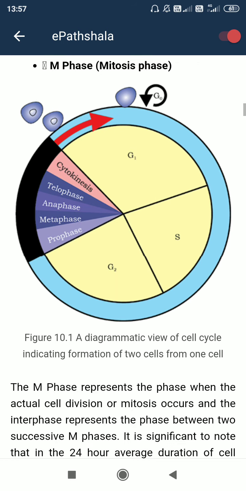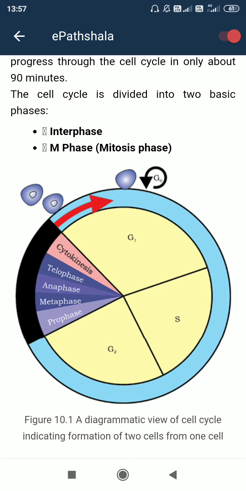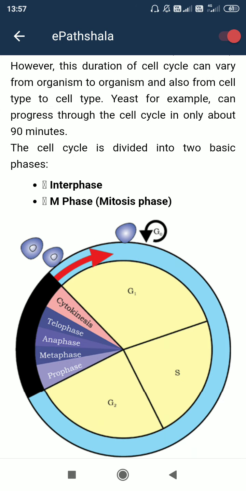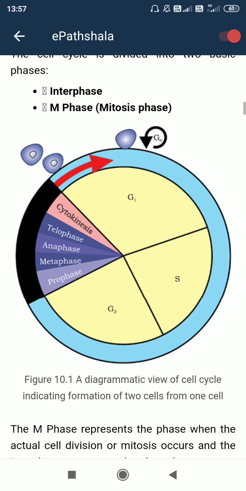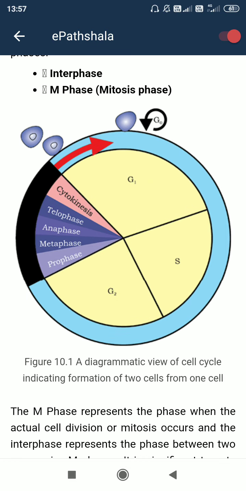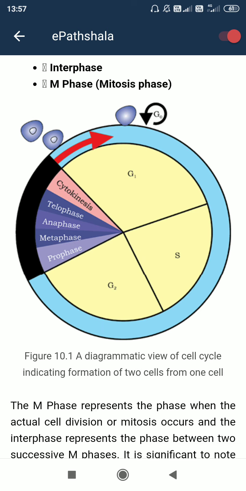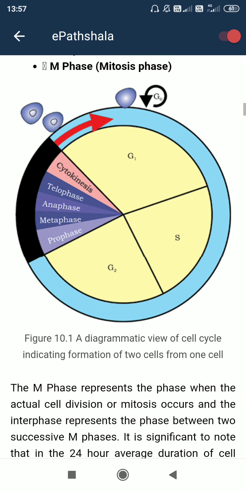So this is the cell cycle. And G0 is the phase when the cell cycle stops, meaning cell division does not occur. The cell is only metabolically active, like a heart cell. They are not dividing anymore, but they are metabolically active: they take oxygen, do respiration, release carbon dioxide, and contract for the pumping nature of the heart.